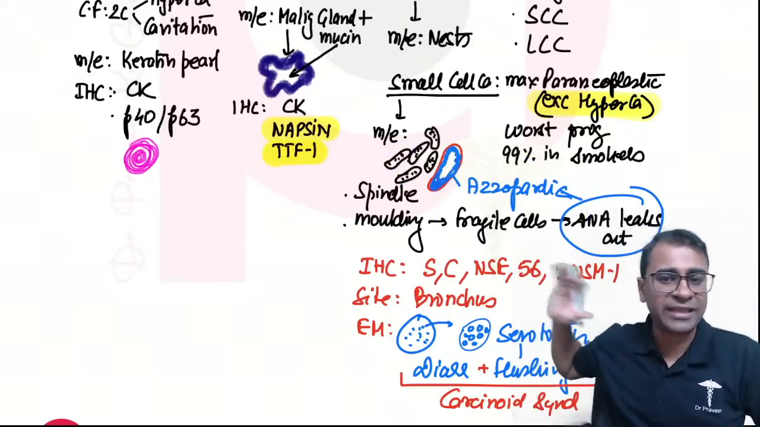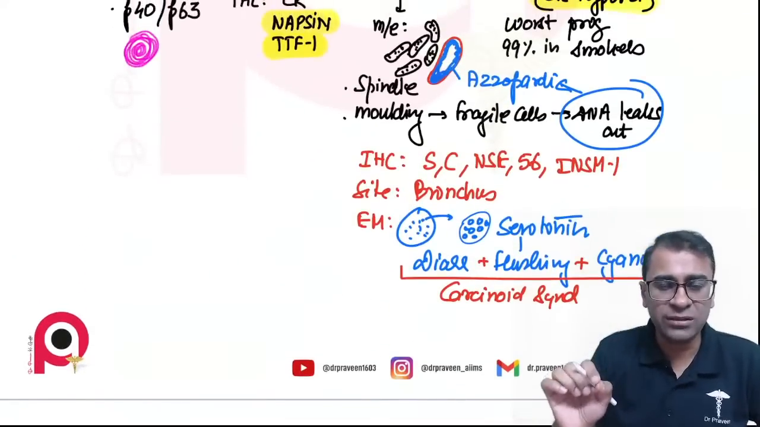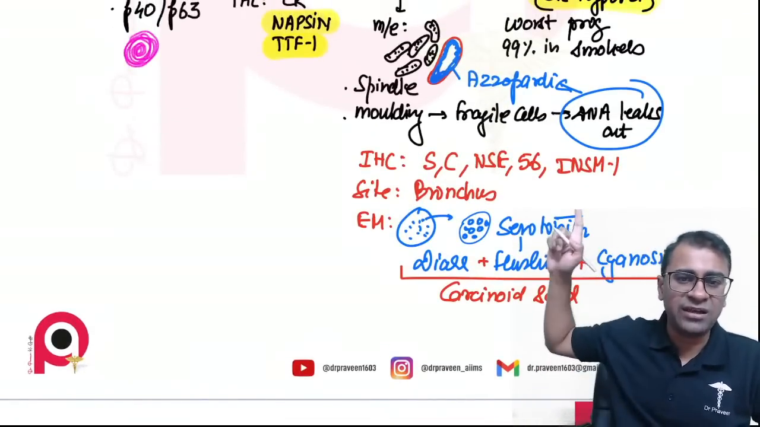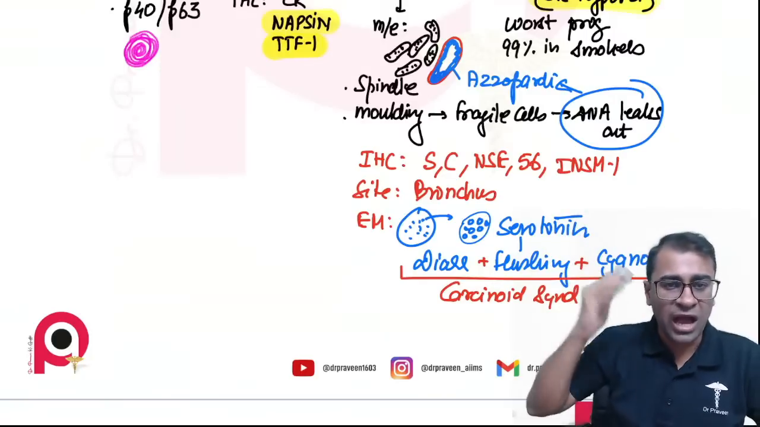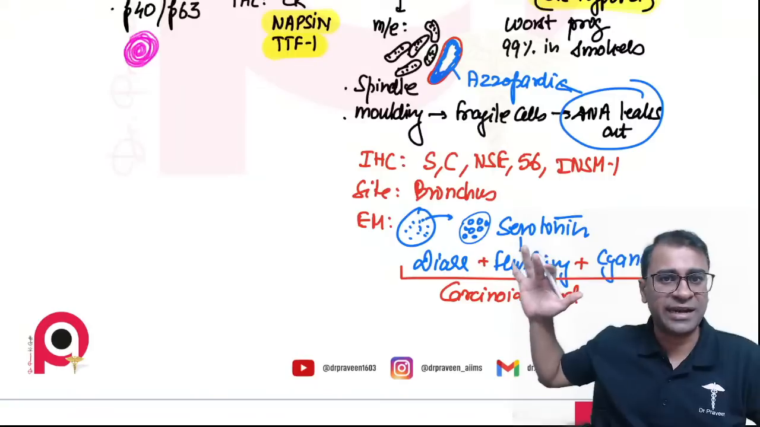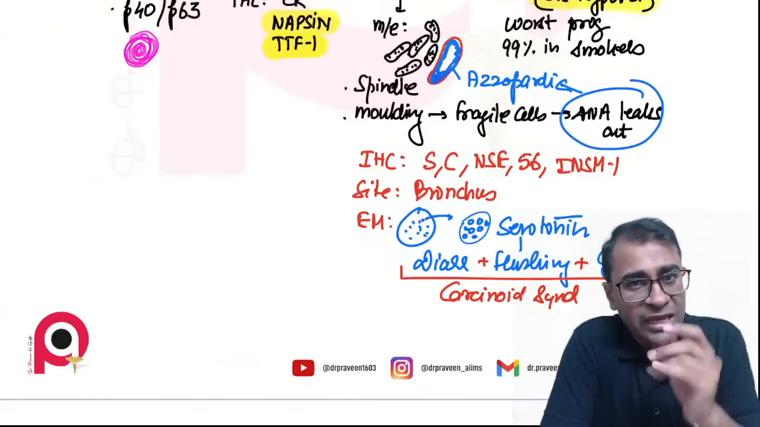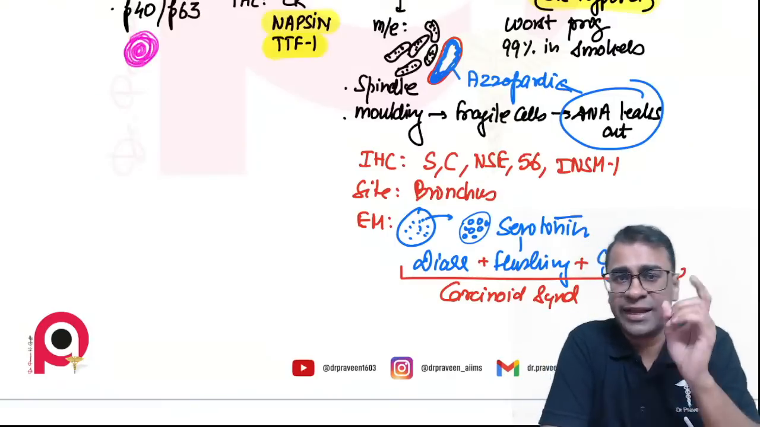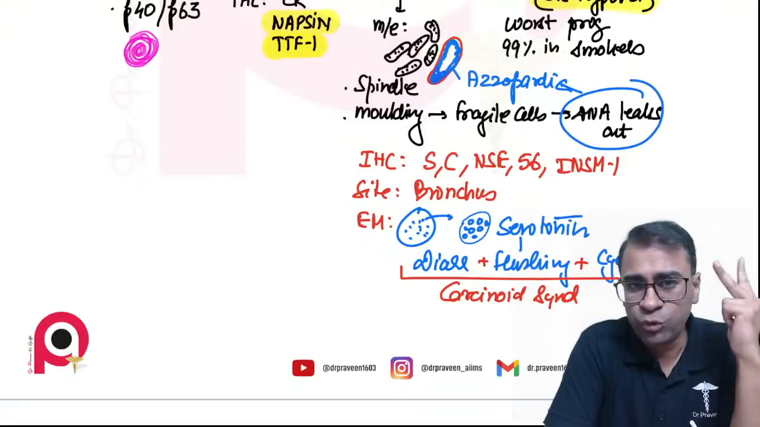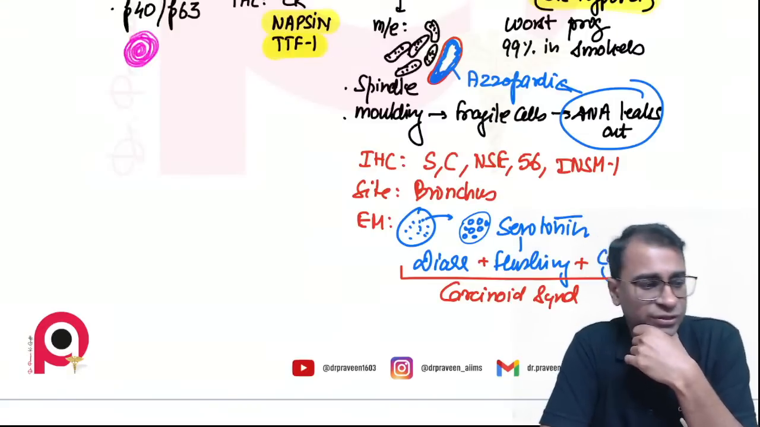The typical IHC of all these neuroendocrine tumors are synaptophysin, chromogranin, neuron specific enolase, CD56, and the recently asked marker in May INICET was INSM1. The typical site for all of these NETs is the bronchus, and they contain the hormone serotonin. If they come out into blood circulation, they can lead to three things: diarrhea, flushing, cyanosis, together called carcinoid syndrome.